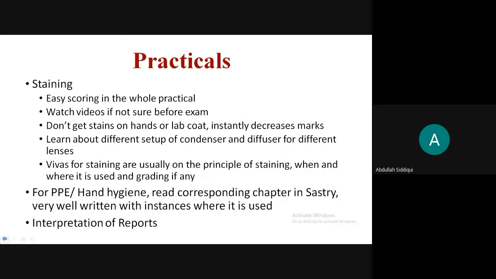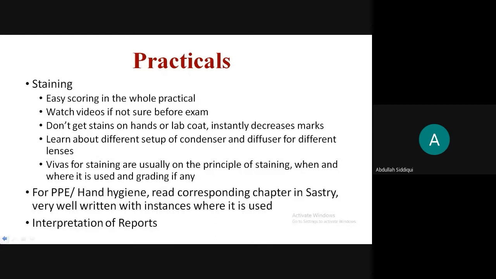Usually they ask what are the larvae that can be seen under a microscope. So it's also a very easy viva for staining. It's very easy to score 13, 14 marks in staining. In your practicals, you have already scored more than 20, 25 marks once you have done staining.